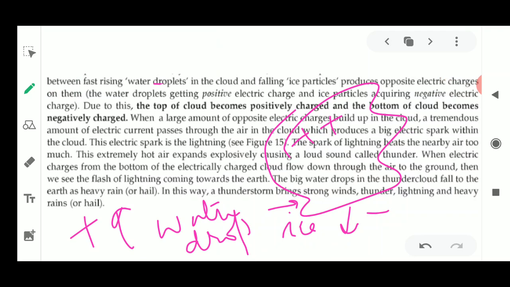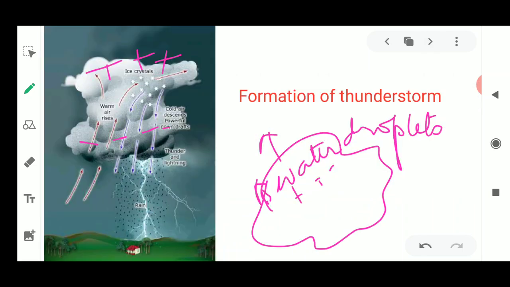The water droplets acquire positive charge because they are smaller in shape and size. The below side contains ice particles, which are heavier, so they acquire negative charge. So the upper side of the cloud is positively charged and the lower side becomes negatively charged.